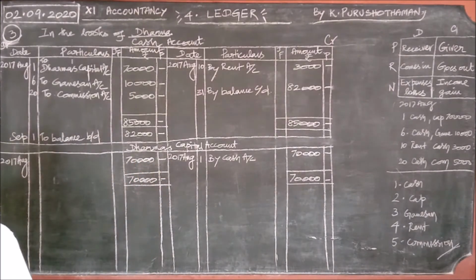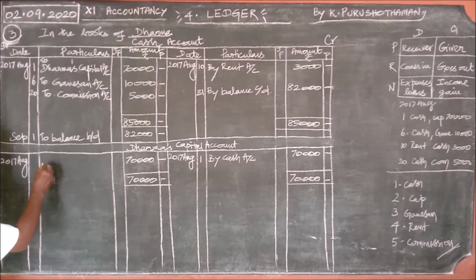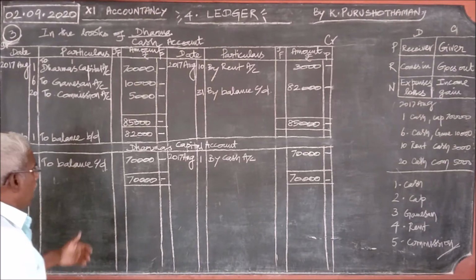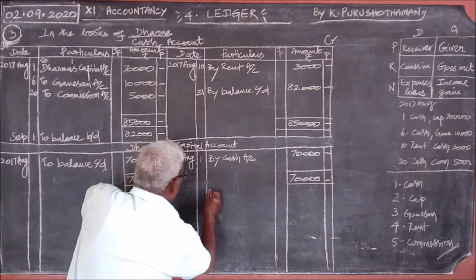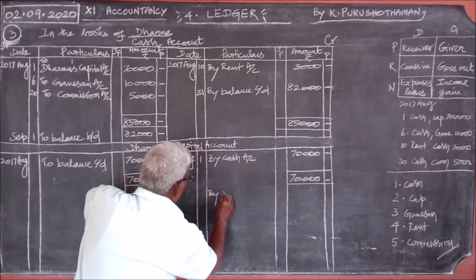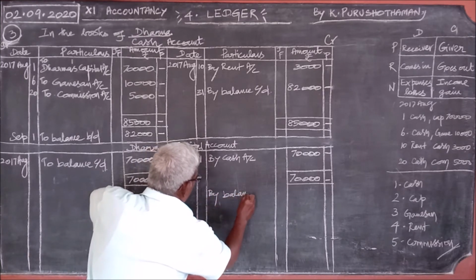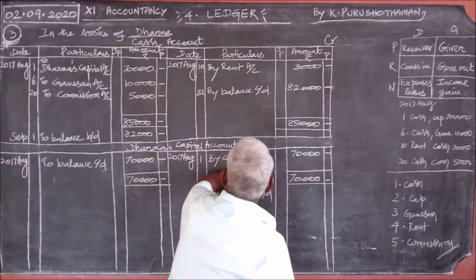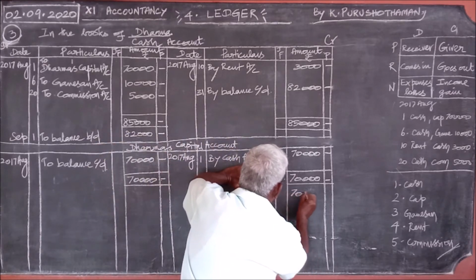For the missing amount or the balancing figure, you should write balance carried down. Since this is balance carried down, on the opposite side, by balance brought down, the same 70,000.